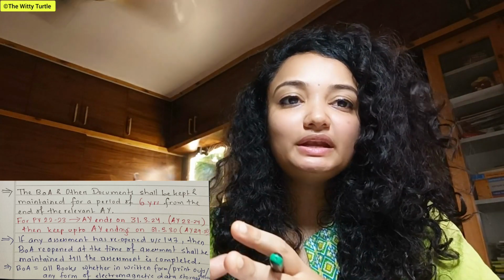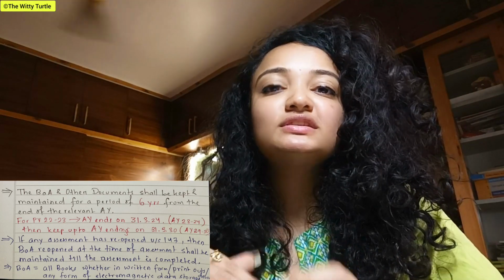Coming to the next point, it says that if any assessment has been opened under section 147, so in that case, what happens? All the books of accounts relevant to that assessment shall be kept and it shall be maintained until this particular assessment is completed, right?